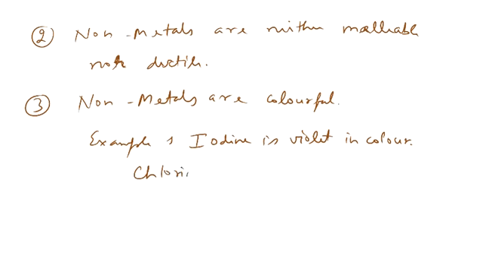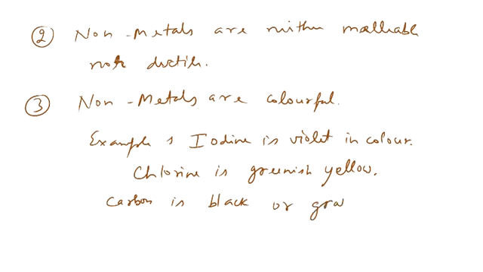Chlorine is greenish yellow in color. What about carbon? You have seen graphite. Carbon is black or gray, like in graphite. So these are the general properties of non-metals.